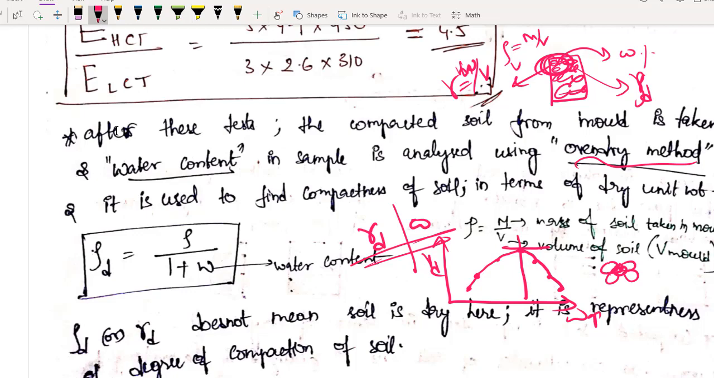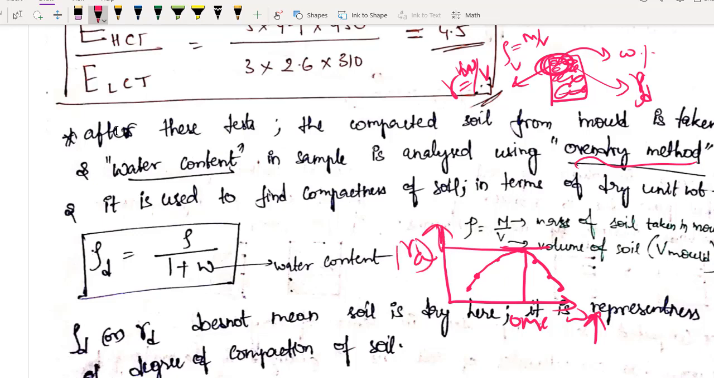Now water is replacing your soil solids, so they are going partly away. Your dry density starts to decrease. I hope you got the point. So what is happening? Initially, as the water content is increasing, your dry density is increasing, and then you will be getting a maximum dry density. At this maximum dry density, the water content, we are calling it as optimum moisture content, which corresponds to gamma D maximum. Okay, gamma D maximum. I hope you got the concept.